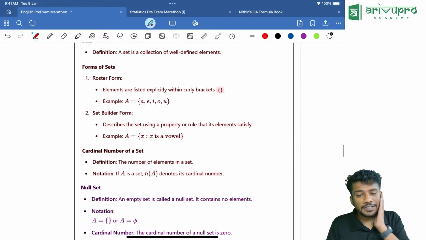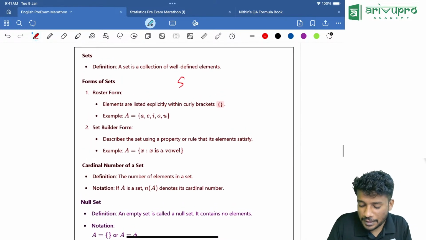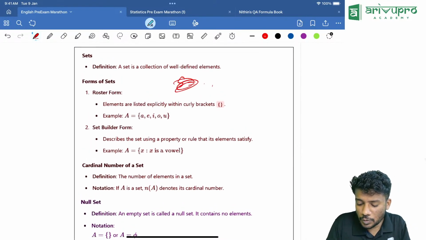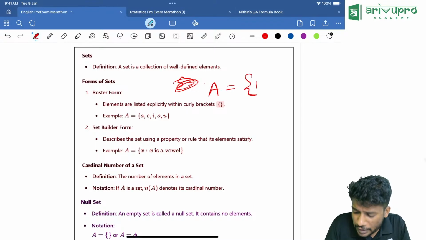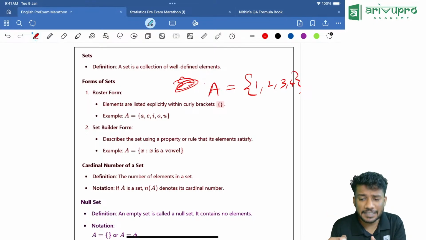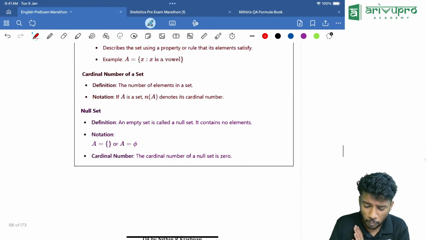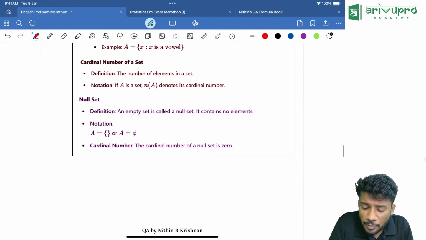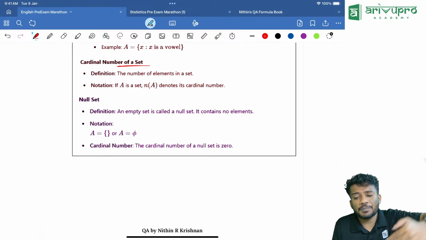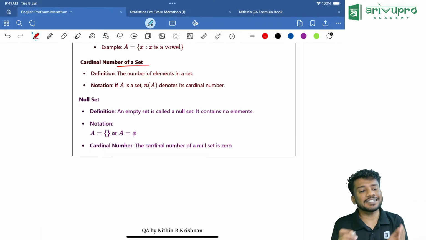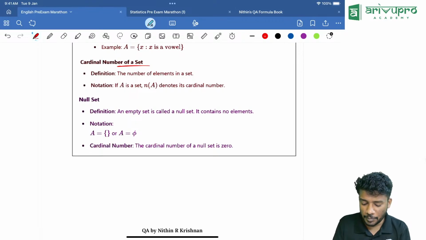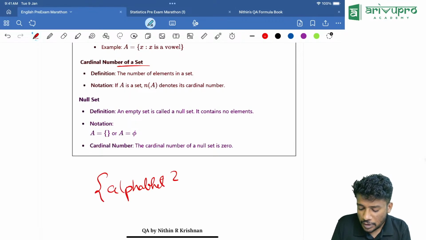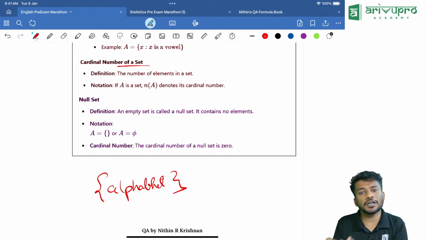So we know what is a set and all, right? Set means what? Set will be given as set A is equal to, for example, 1, 2, 3, 4. That means the elements inside the set are 1, 2, 3, 4. Then cardinal number of a set means what? The number of elements present inside the set is called the cardinal number. For example, set of alphabets. Alphabets means the total alphabets which are present in the set.